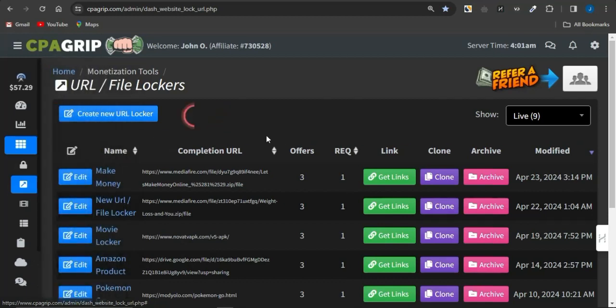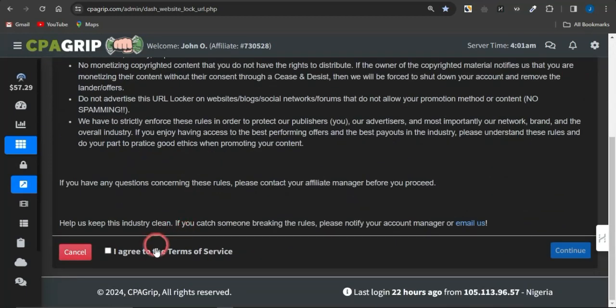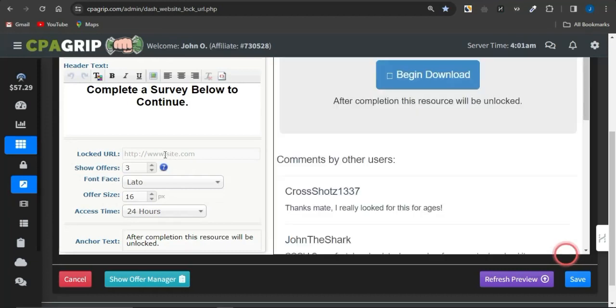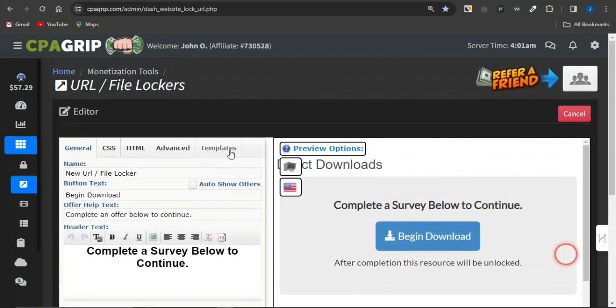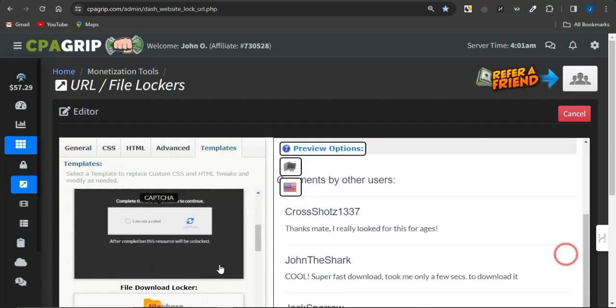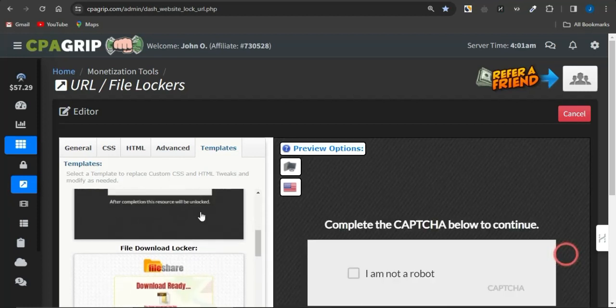And once you do that, you're going to be brought to this page. Click on create new URL file locker. You can agree to the terms of service right here, click on continue, and it's going to take you to the page where you can create your URL file locker. Right now in this section, you want to paste in the link to that particular course. You could actually go into the template section, select either the capture template, or you can select the file download locker. But I want to utilize the capture template.